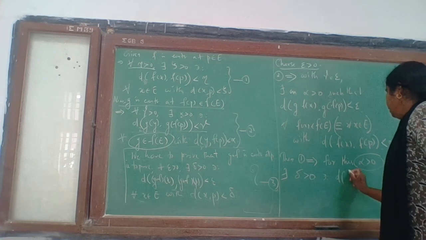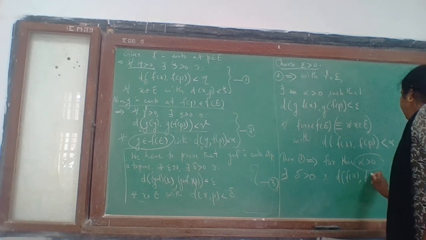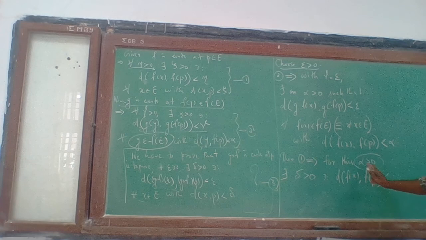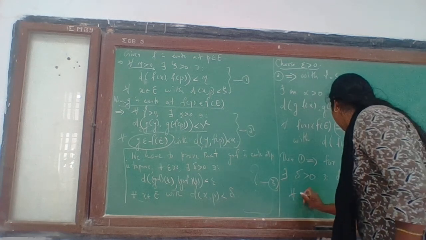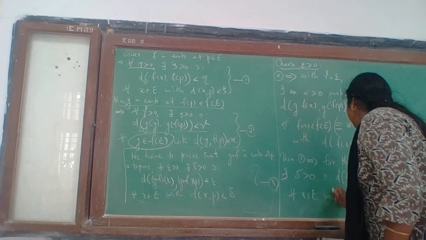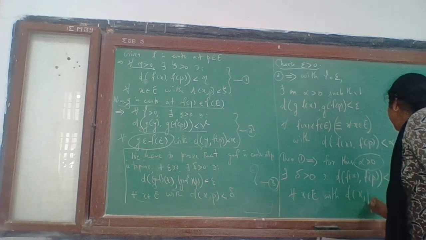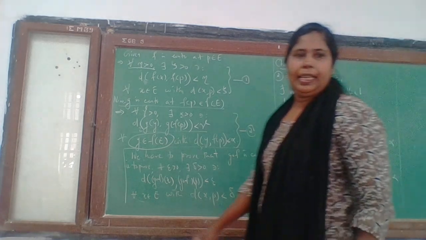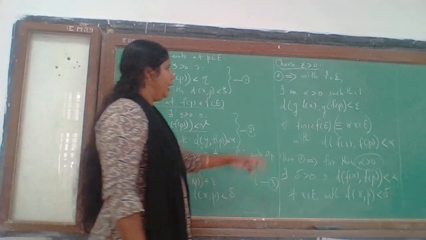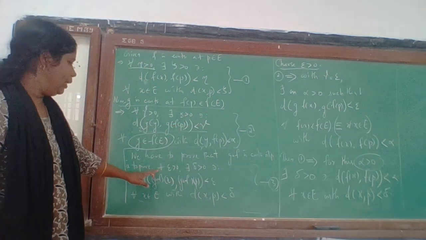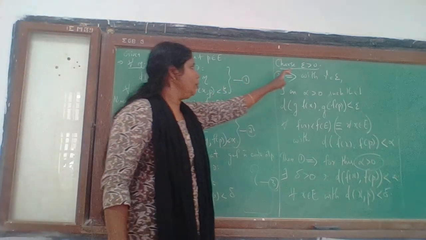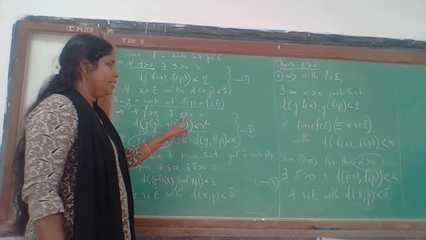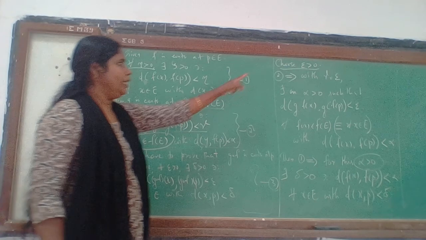d(f(x), f(p)) is less than alpha, this alpha, for all x in E with d(x,p) less than delta. Okay, for all x in E with d(x,p) less than delta. So first we use 2 to get an inequality like this. We choose some epsilon positive, then by 2 for the selected epsilon positive we can find some alpha positive satisfying this, that is written there.